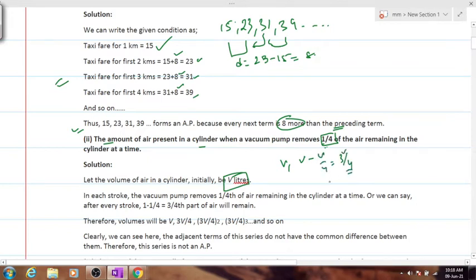Does everybody agree with this? Yes, no? Yes or no? 3/4 of the volume remains. So we see out here that the common difference will not stay the same, right?